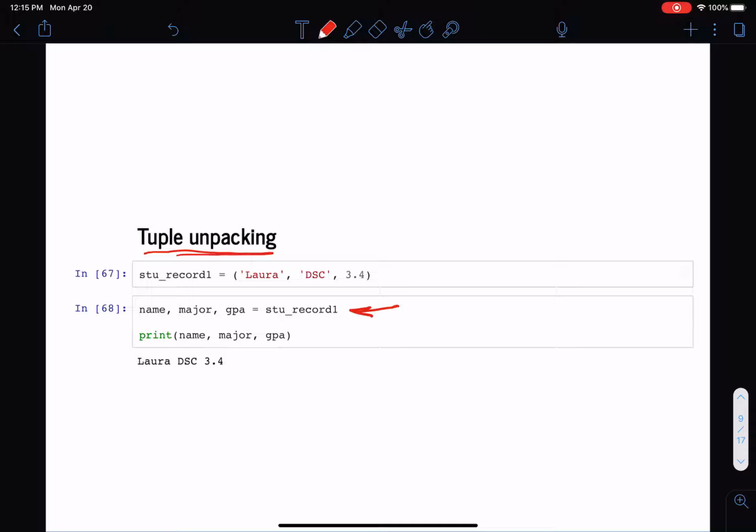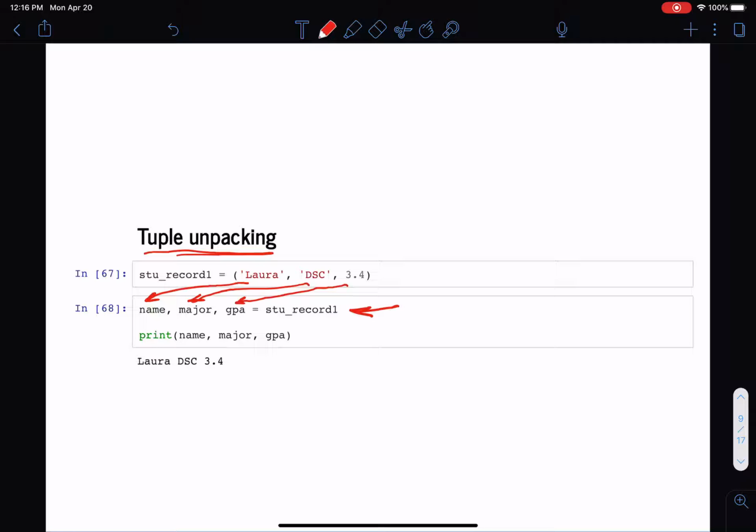I'm extracting the values from the tuple all at once. What I'm essentially doing is putting the value Laura into the variable name, DSC into the variable major, and 3.4 into GPA all at once. Then you can verify that by outputting the values of these variables, and as you can see, it did it correctly.